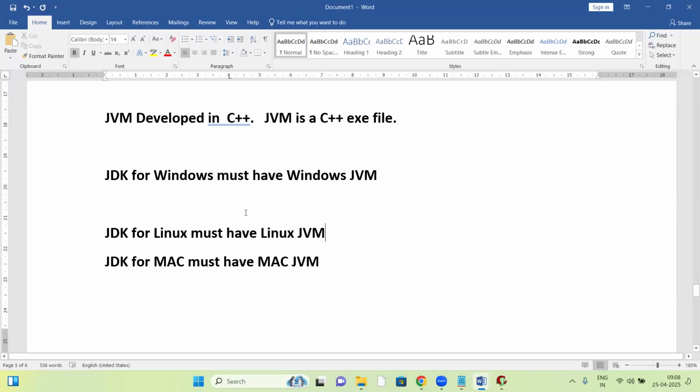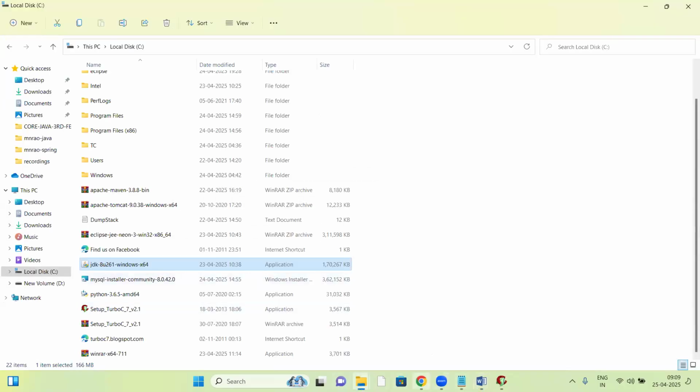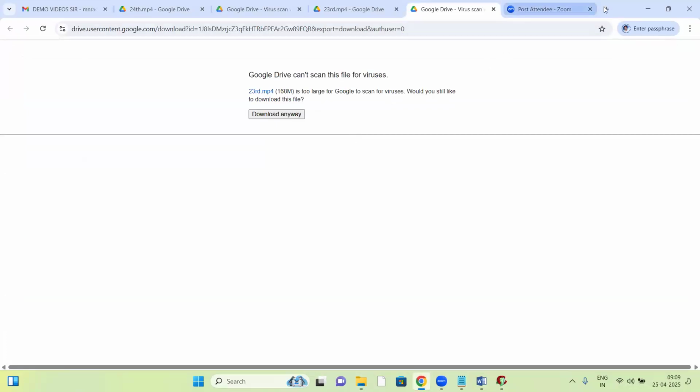So the JDK content will change, and the JDK is not the same for different platforms. If we download the JDK for Windows OS, it works only for Windows OS. Let me show that JDK.